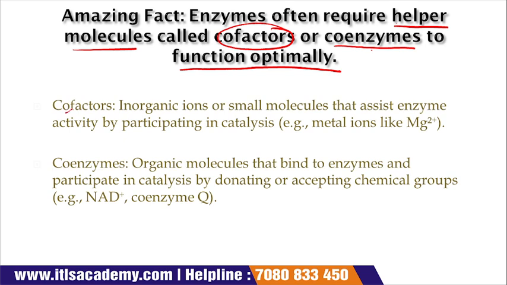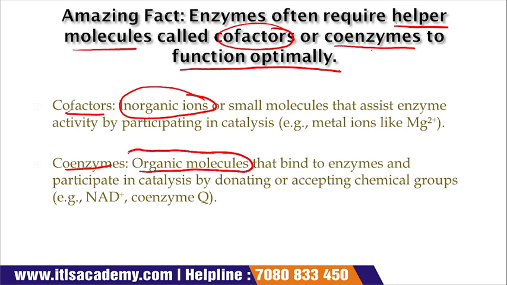What is a cofactor? Cofactors are inorganic ions. See the difference between cofactors and coenzymes. Cofactors are inorganic ions and coenzymes are organic molecules. Okay. A cofactor is also a small molecule that assists enzyme activities by participating in catalysis. Cofactors assist the enzyme activities.